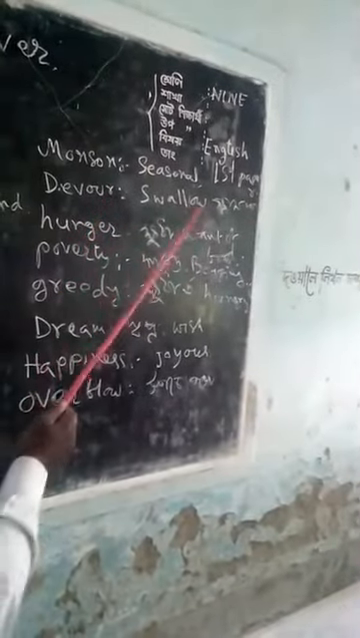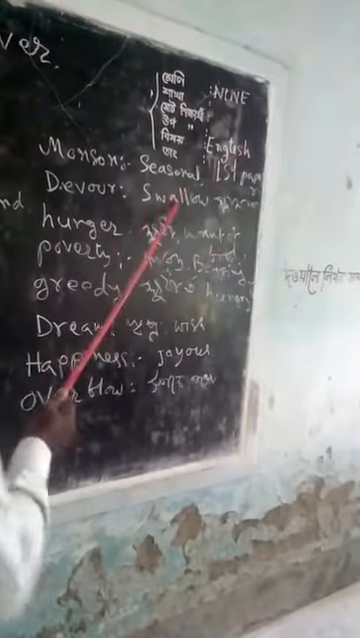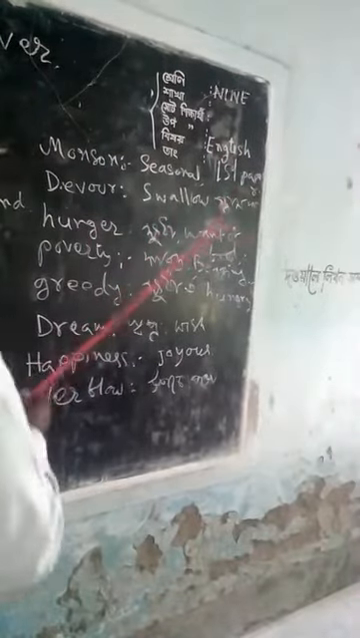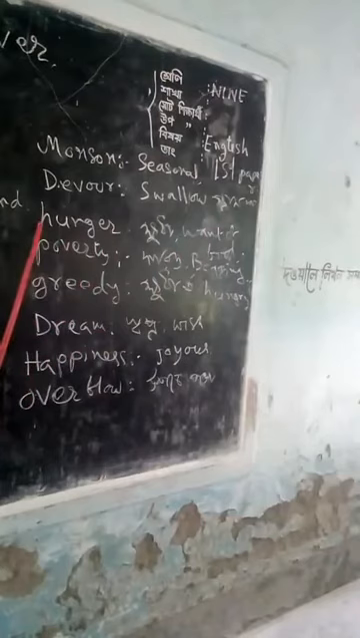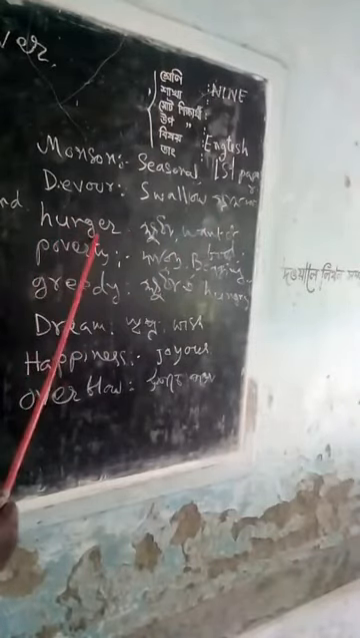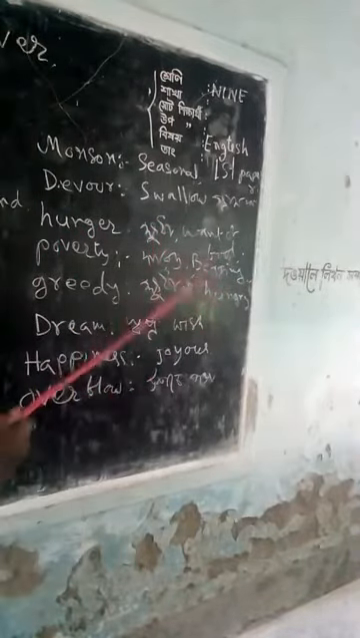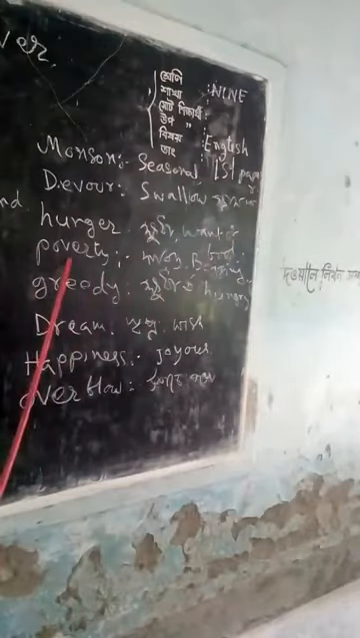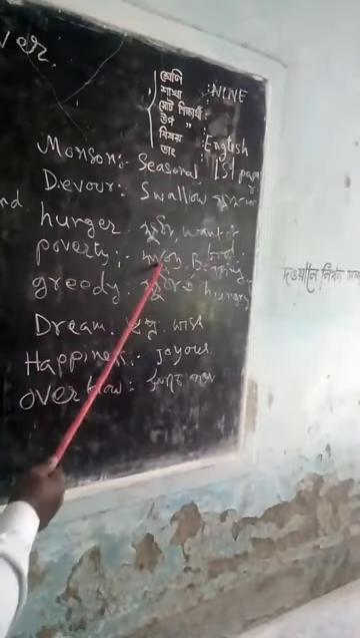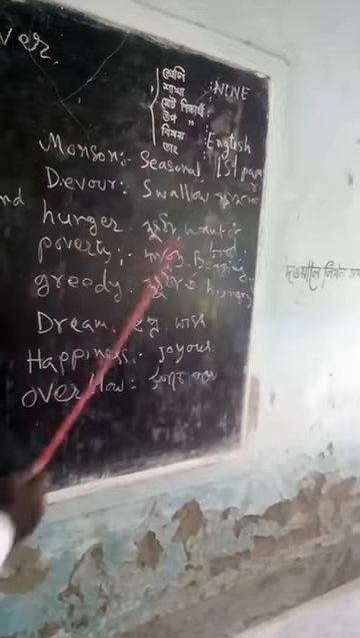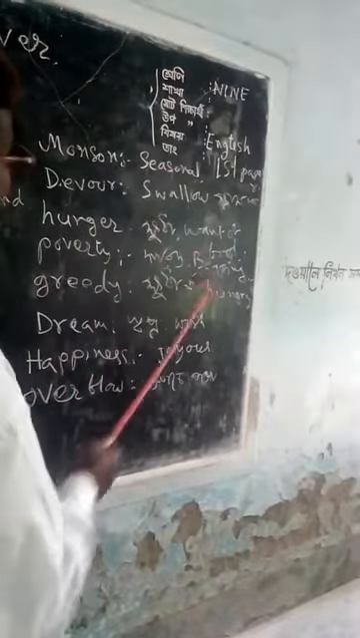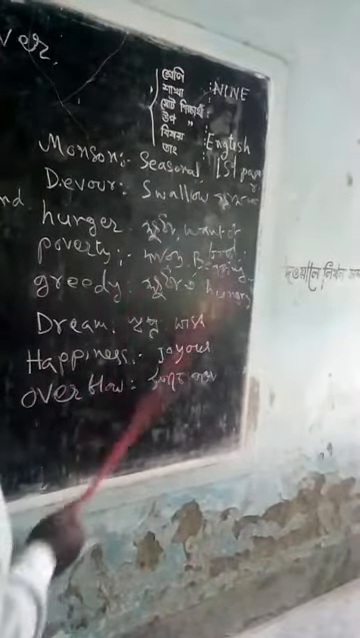Devar. My dear student, devar means shallow. In Bengali, grass kora. Hunger. Another word is hunger. Hunger in Bengali, pudha. Want of food. Poverty. Poverty means daridro. Those who are begging, that is poverty.